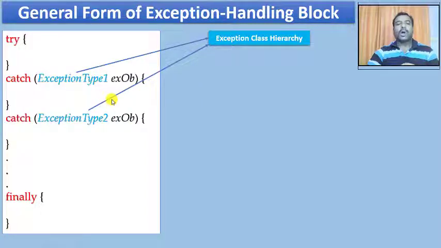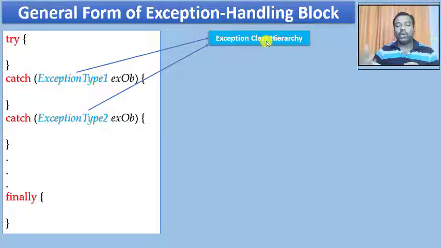And whatever object we create is going to belong to any one of these types or any one of the classes. That is what we call the exception class hierarchy. Any exception type you use is going to belong to the exception class hierarchy. That is what we call exception class inheritance.